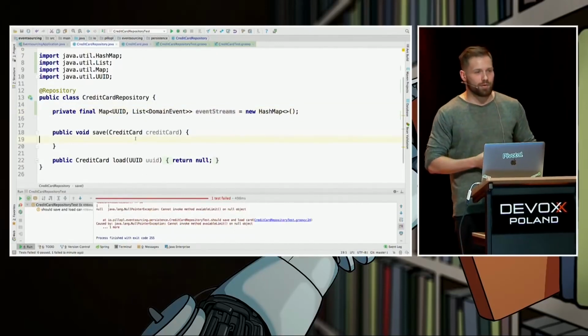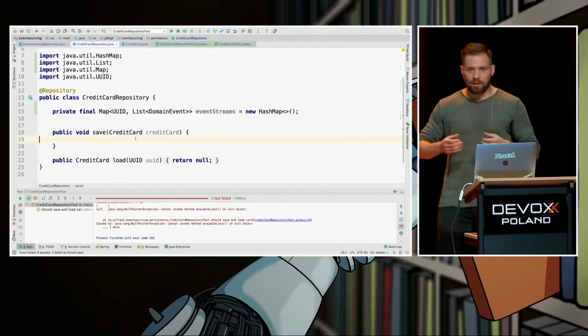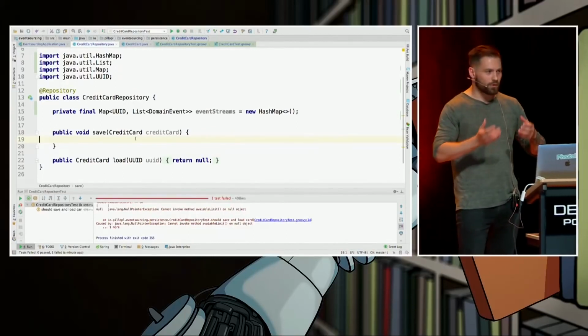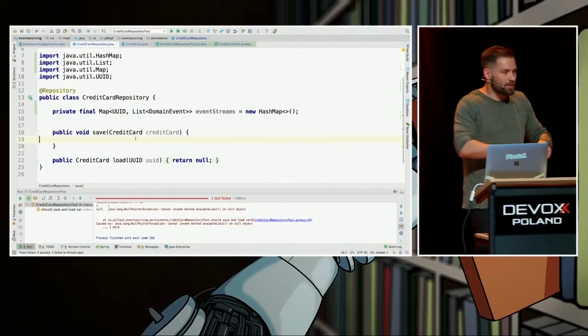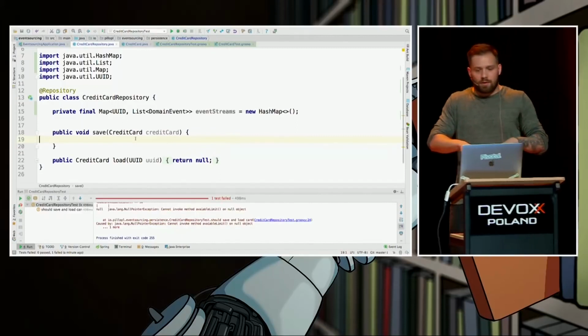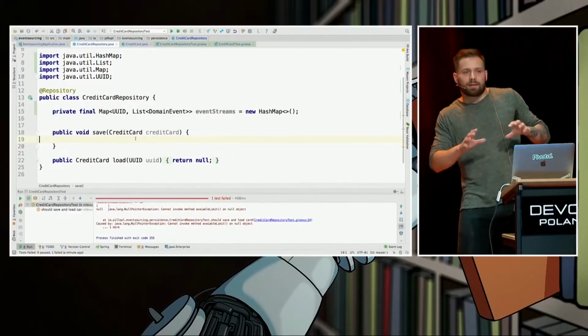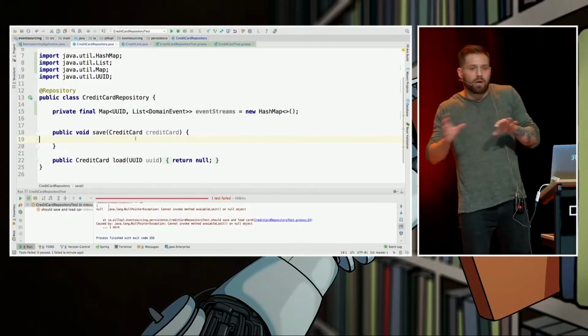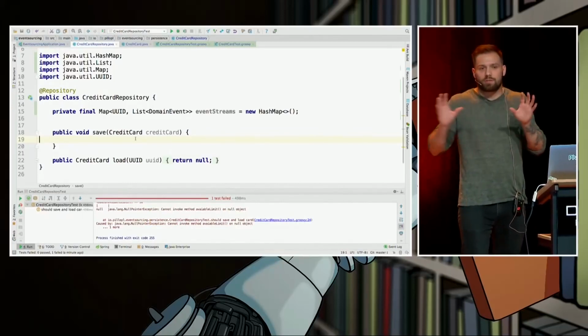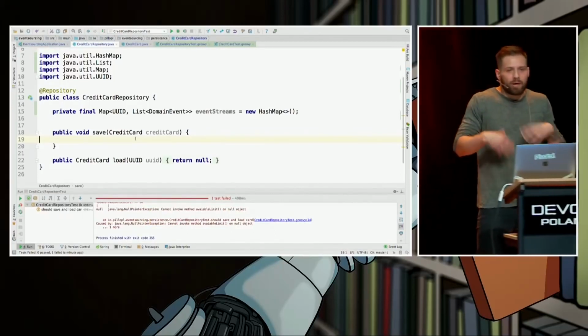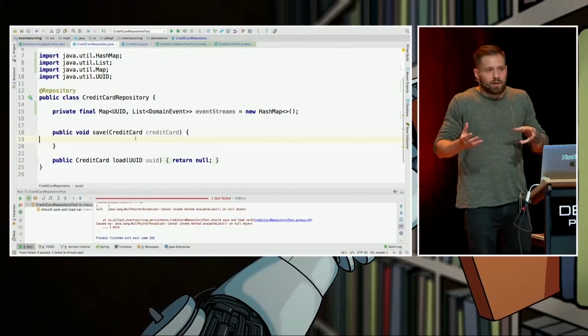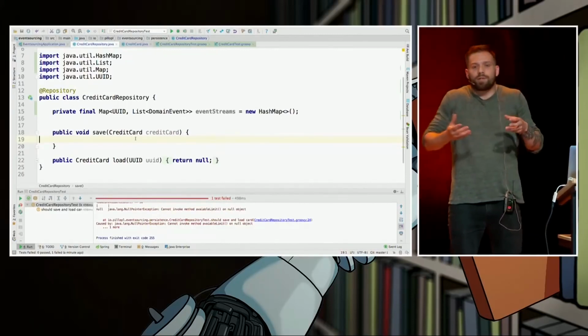What does it mean to save a credit card? It means give me all of the events that are not yet stored in our database. Give me all of them. I will append that at the end of your current stream and save the new enhanced stream. And I will mark you, dear credit card, as the one with no pending events.